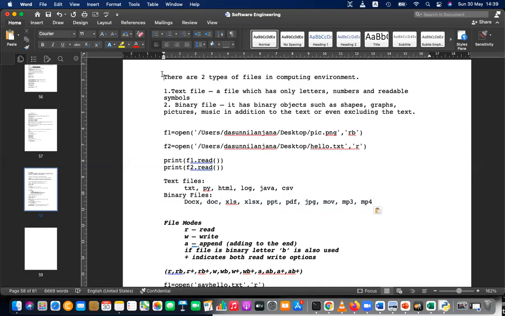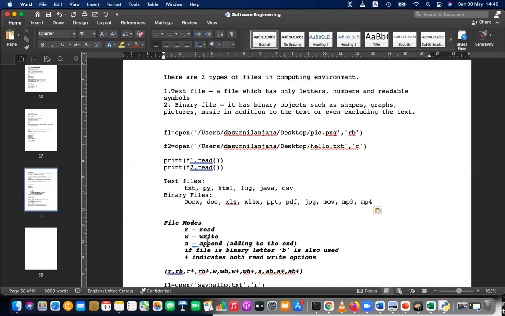So if you are writing to an already written file, writing will happen from the beginning. If you are writing to a file from the beginning, that means it's overwriting. If we write to a new file, we start from the beginning. If we write to an existing file, it will overwrite. Overwrite means existing content will be rewritten. Let's say you have hello in the file. When you write hi in write mode, hello will be erased and hi will be there.